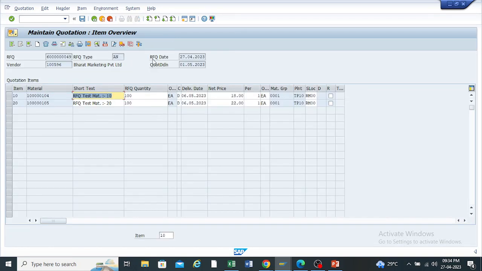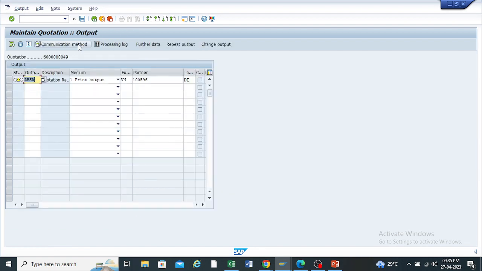The system will give the screen of maintain quotation. Okay. So here is the option of rejection. Just click on both materials. And if you want to display the messages which will be given to the vendor, after clicking on this rejection indicator, go to the messages. Just click on it.